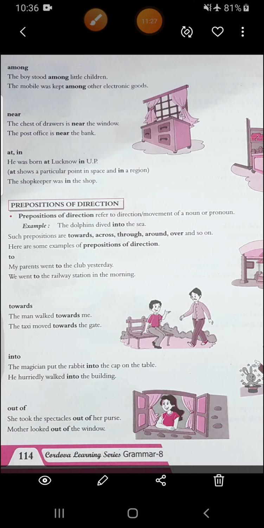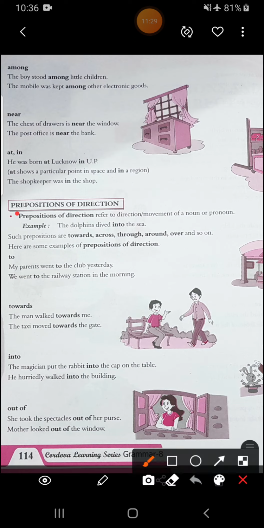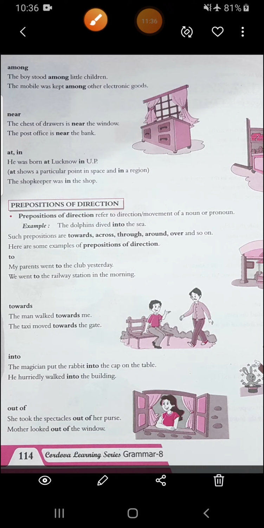Alright. Now the next topic that we have is prepositions of direction. The prepositions that we use to show directions. The preposition of direction refers to direction or movement of a noun or pronoun. We have to point the direction. Now see, the dolphin dived into the sea. Means into the sea the dolphin dived.